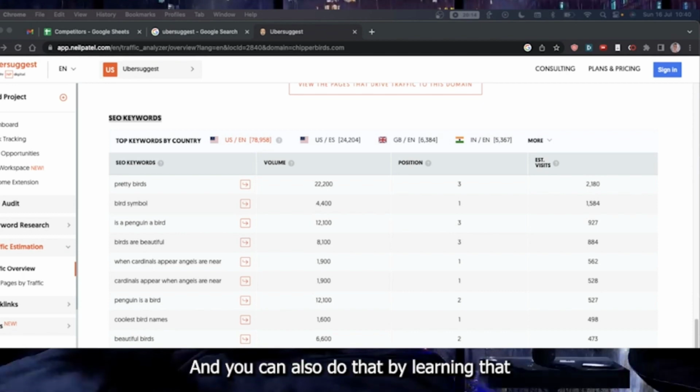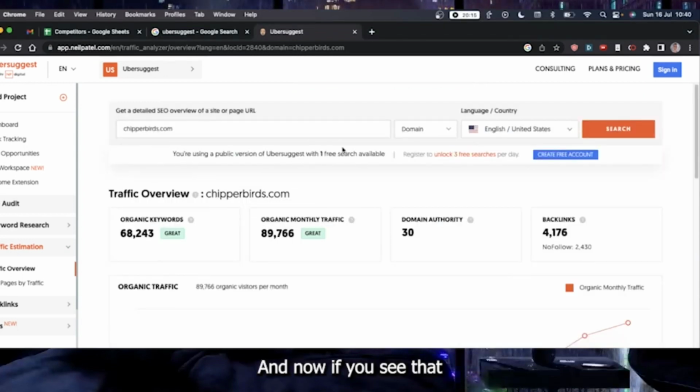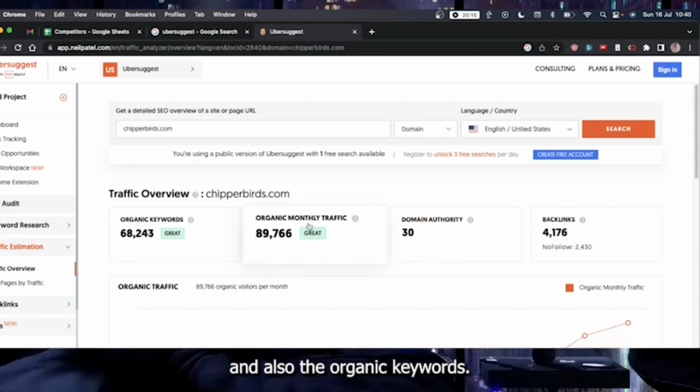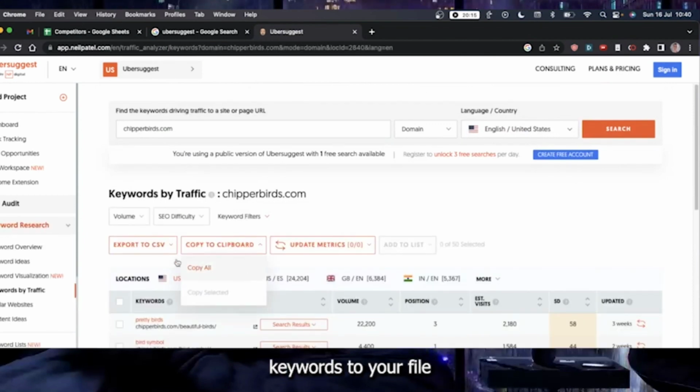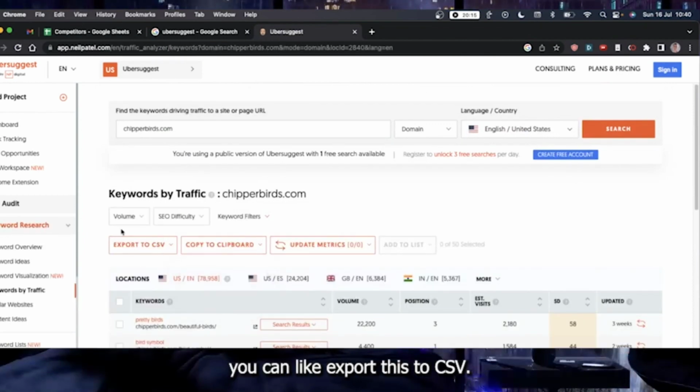And you can also do that by learning what type of keywords they are writing on their website to index themselves better. Now if you see, it's showing that you are using a public version of Ubersuggest, in which you get 1 free search, but if you register you can get 3 free searches per day. Organic monthly traffic is also shown, like how much traffic they get organically, and also the organic keywords. If you want you can copy all the keywords to your file, and also export this to CSV.